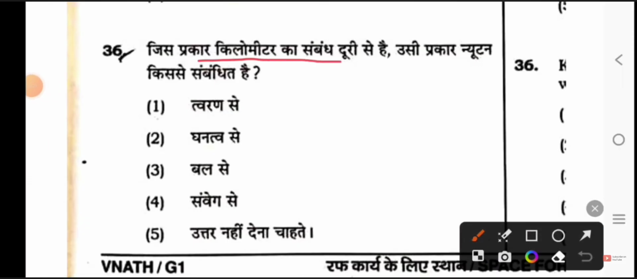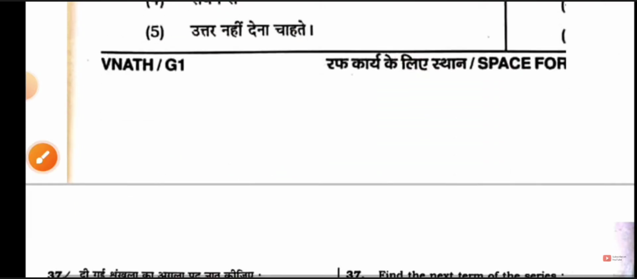Next is your question. Just like kilometer is related to distance, similarly Newton will be related to what? See, kilometer is the unit of distance. So what will Newton be the unit of? Force.